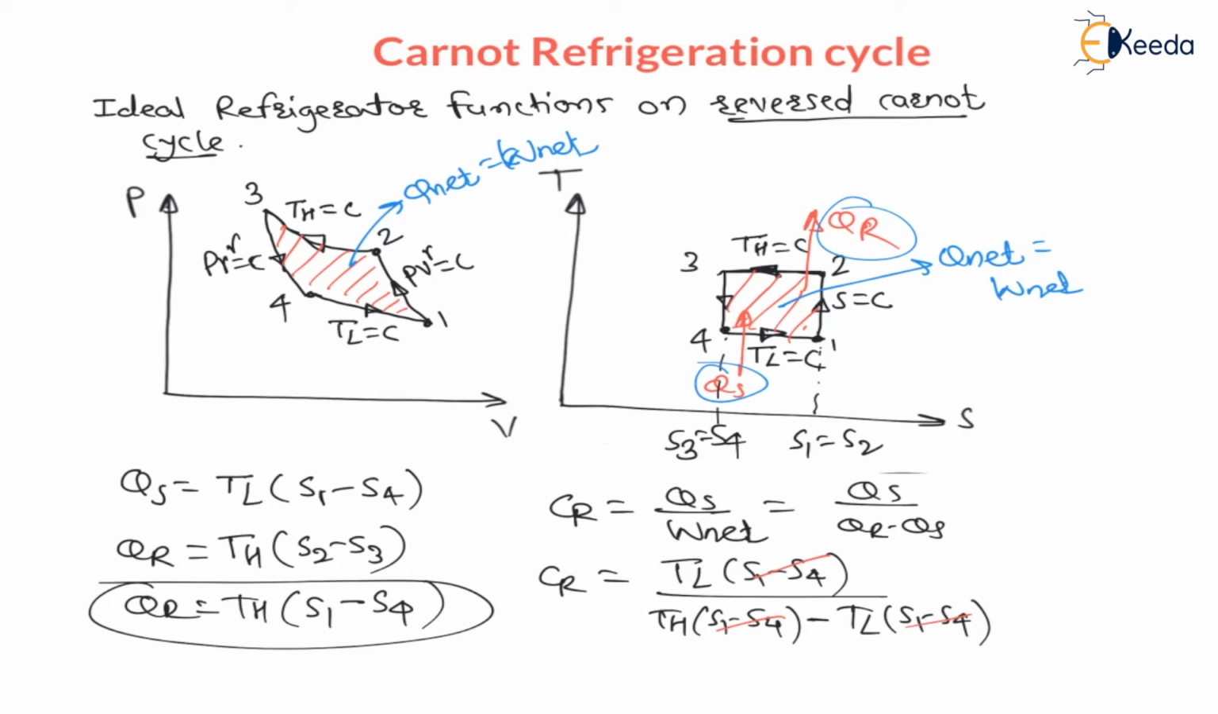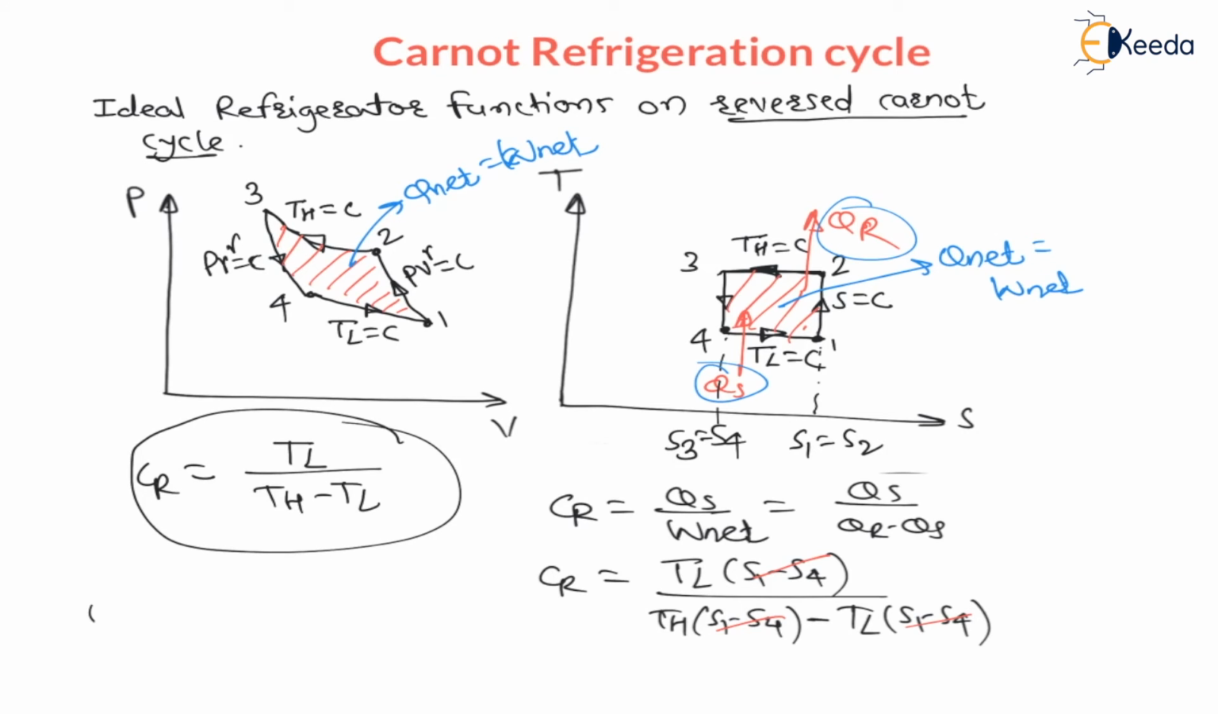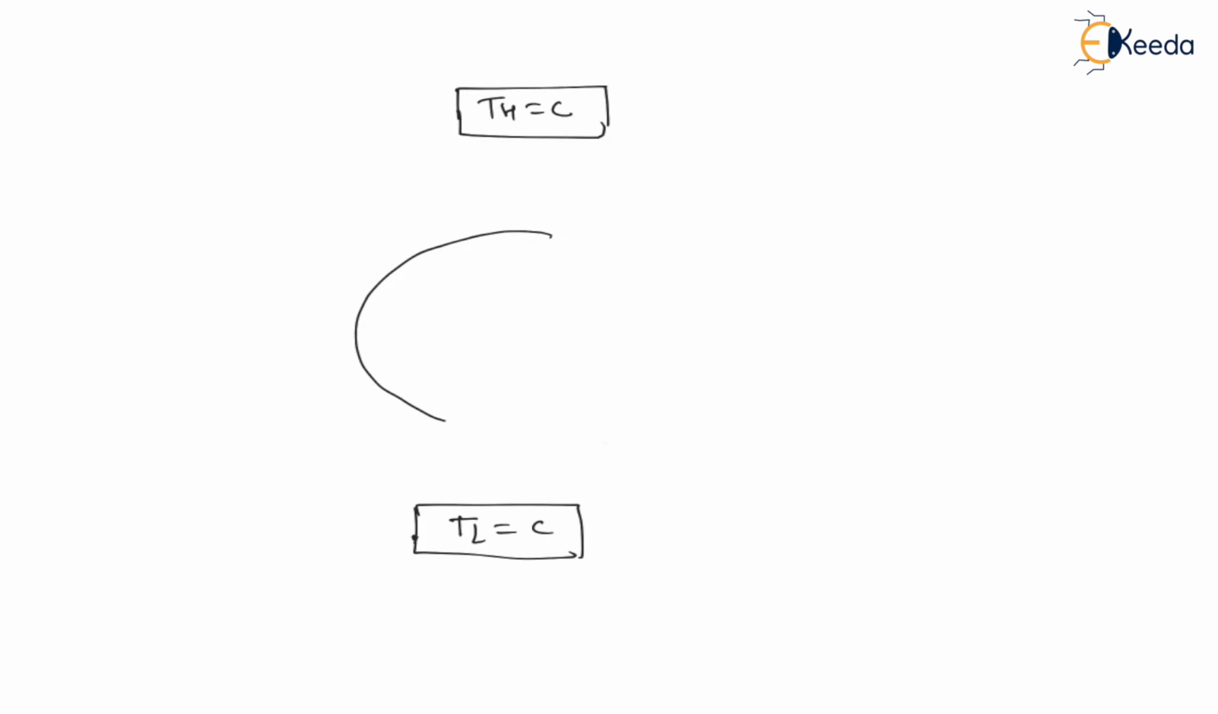Therefore after cancelling S1 minus S4, the COP of the refrigerator becomes lower temperature divided by higher temperature minus lower temperature. The same expression we have seen previously. Now the Carnot refrigerator functions between two temperature limits: a constant higher temperature, also called the source, and a constant lower temperature, also called the sink. Between them there is a Carnot refrigerator.